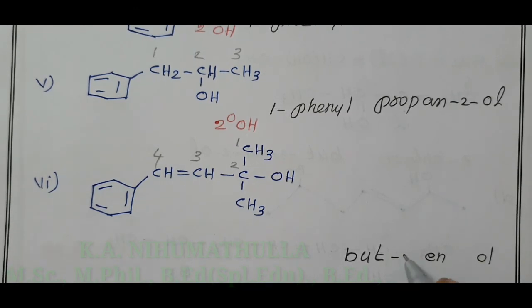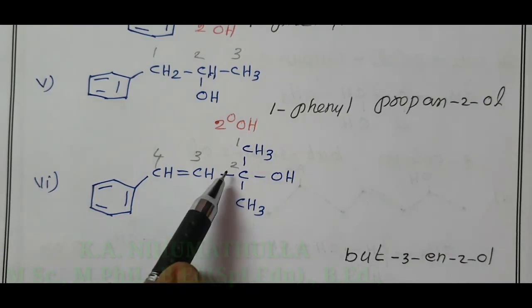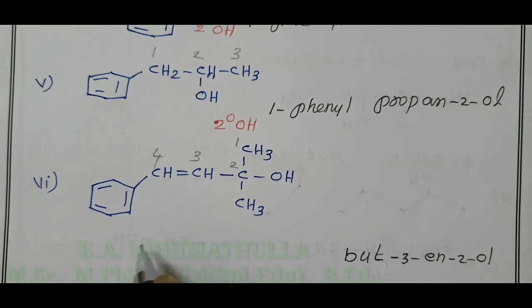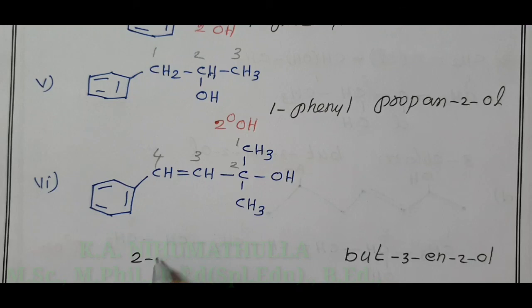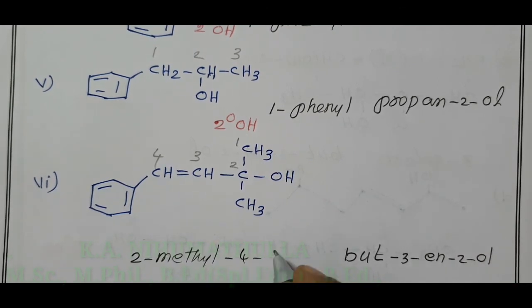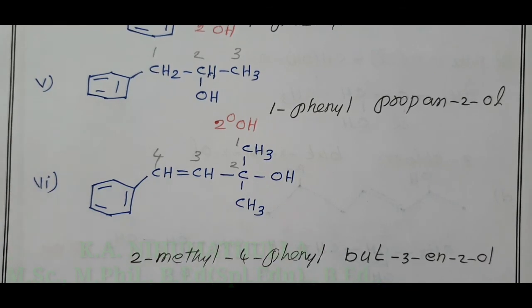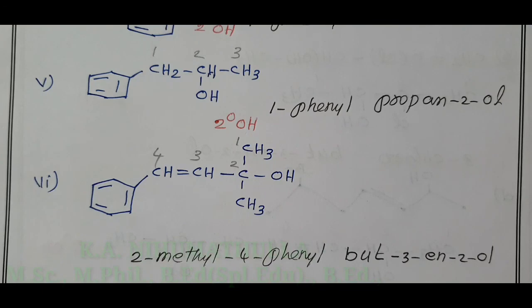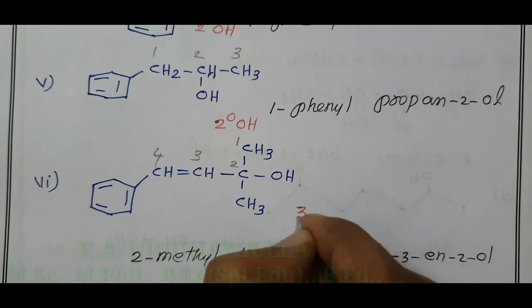Double bond position 3, OH position 2. In the second carbon we have one methyl, and in the fourth carbon one phenyl. So 2-methyl-4-phenylbut-3-en-2-ol. Correct? Now here OH is attached directly to a carbon atom, therefore it comes under tertiary alcohol.